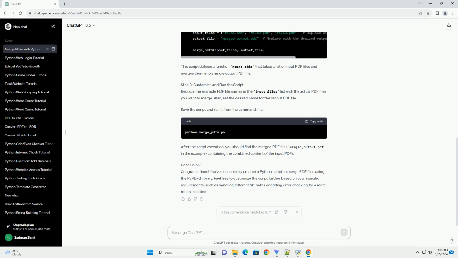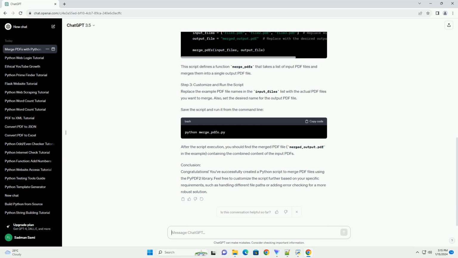Step 3: customize and run the script. Replace the example PDF file names in the input_files list with the actual PDF files you want to merge. Also, set the desired name for the output PDF file. Save the script and run it from the command line. After the script execution, you should find the merged PDF file, merged_output.pdf in the example, containing the combined content of the input PDFs.